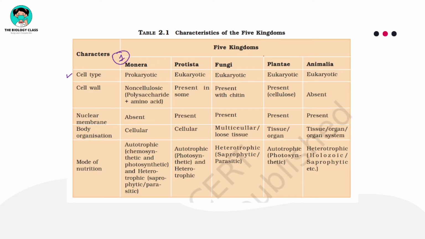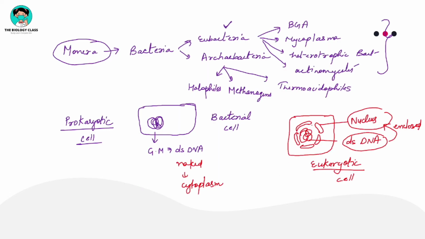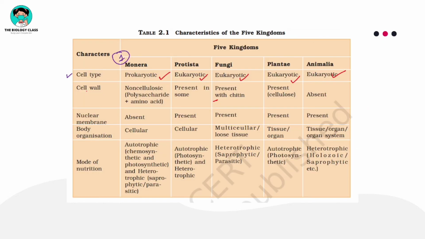Now in kingdom Monera, you have read that the cell type is prokaryotic. In the other groups, kingdom Protista is eukaryotic, fungi eukaryotic, Plantae eukaryotic, Animalia eukaryotic. So from Protista to Animalia, you will find this condition. In the others, meaning only kingdom Monera, you will find the prokaryotic condition.